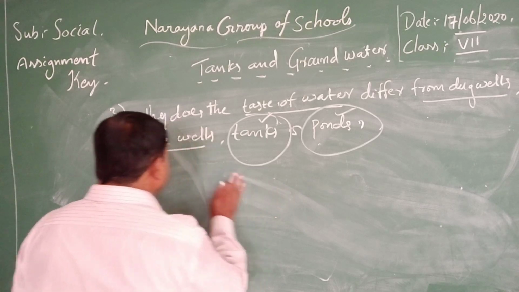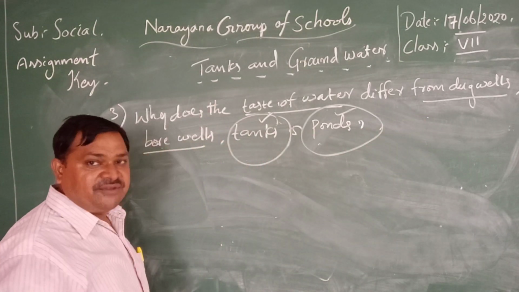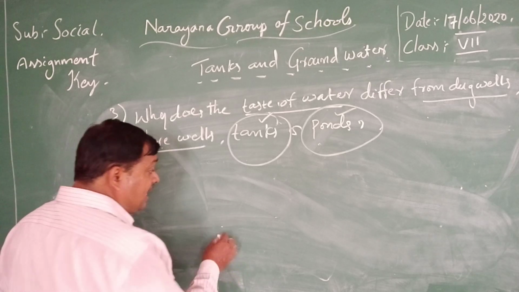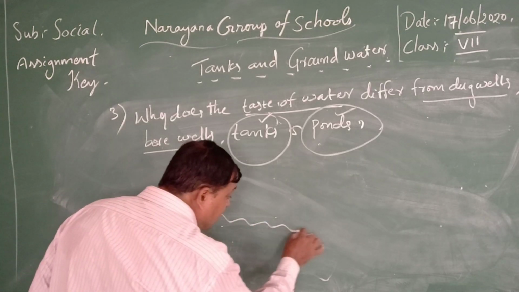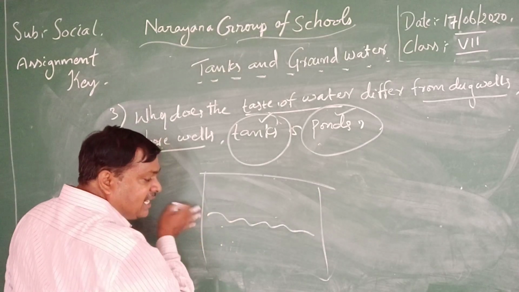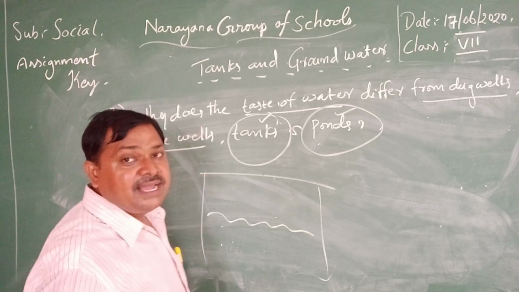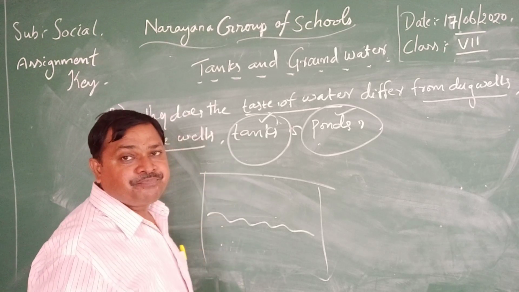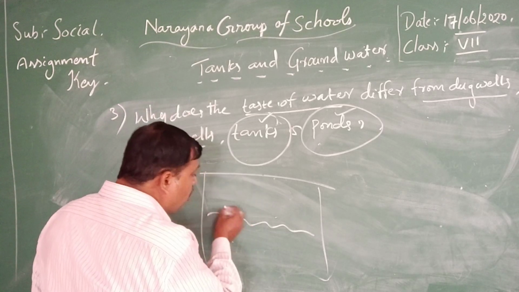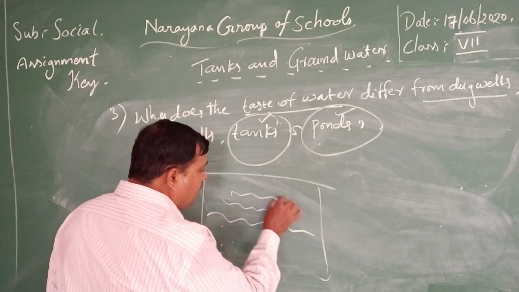Okay, then bores and dug wells are completely different. Here, in the inner portion of the earth, the water flows when it sinks in the time of the rainy season, right? It is stored in the layers of the earth.